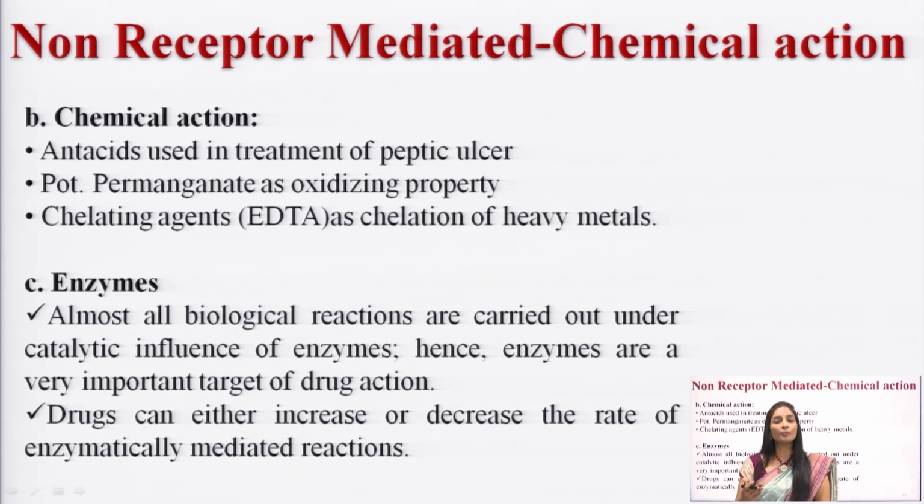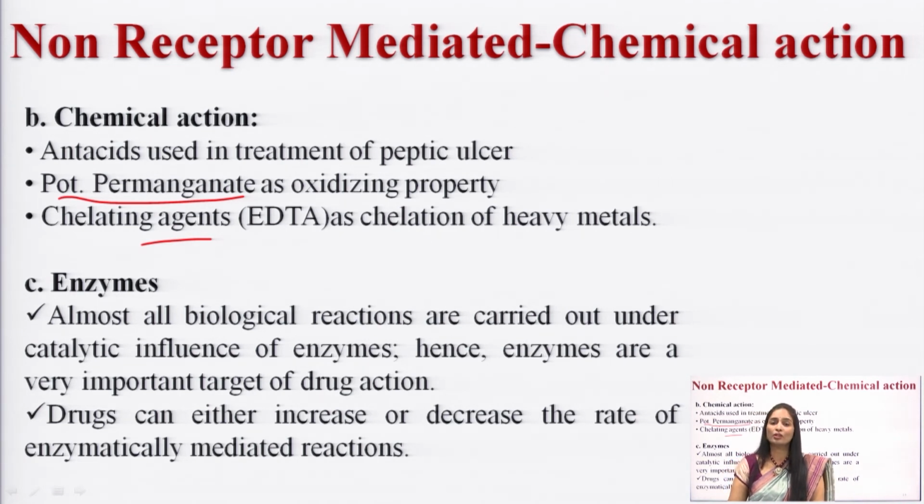Peptic ulcer is due to the production of a larger amount of HCl. Once the antacid has been administered, it will neutralize the HCl. So, here the antacid participates in a chemical reaction and shows its action. The next example is potassium permanganate, a drug with an oxidizing property. So the chemical action here is oxidizing. Next, chelating agents. The best example is EDTA, which chelates heavy metals. All these are examples that fall under chemical action.